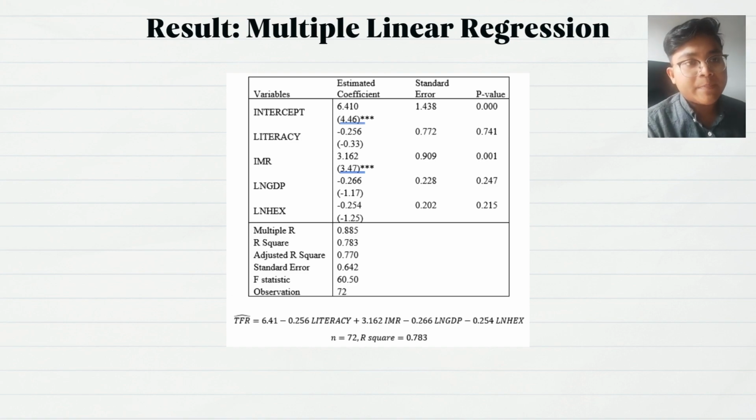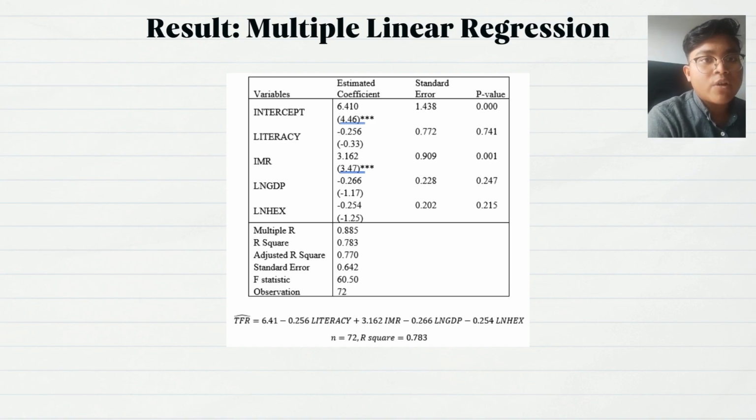From the multiple linear regression analysis table, we can make an equation which is TFR hat is equal to 6.41 minus 0.256 literacy plus 3.162 IMR minus negative 0.266 non-GDP minus 0.254 non-HEX, and n equals 72 and R square is 0.783.